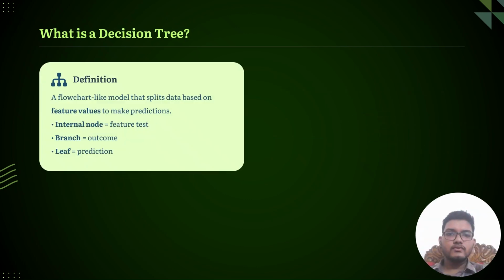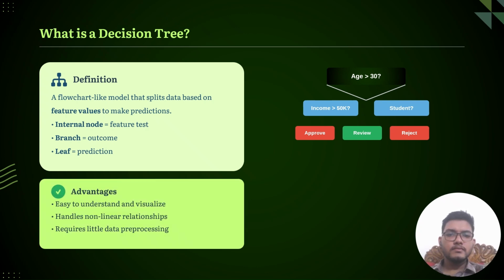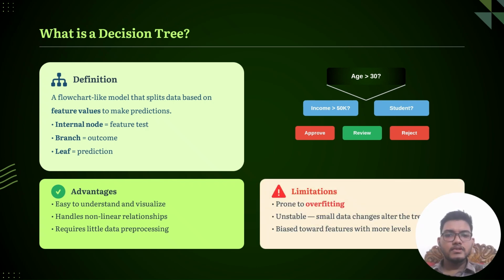A decision tree is a flowchart-like machine learning model that makes predictions by splitting data based on conditions. Internal nodes represent feature tests, branches represent outcomes, and leaf nodes represent final predictions. For example, in a loan approval system, the model may check age, income, and student status before deciding whether to approve or reject a loan. Decision trees have several advantages. They are easy to understand, easy to visualize, can handle non-linear relationships, and require little preprocessing. However, they also have limitations: overfitting, instability, and bias towards certain features.